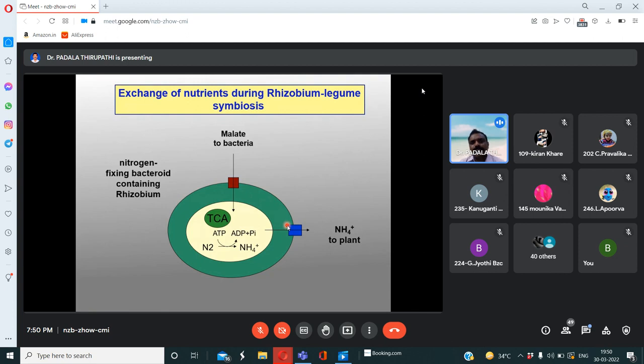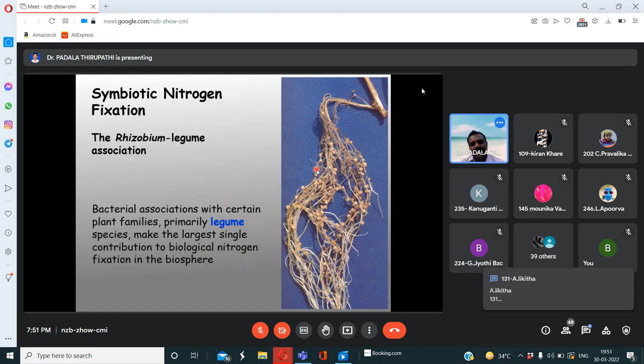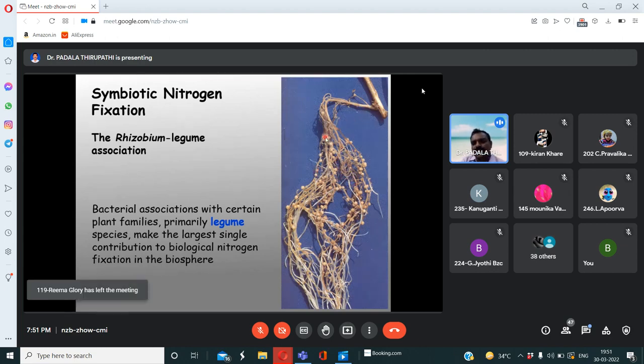So the exchange of the nutrients during rhizobium legume symbiosis. See here, this is the symbiotic metabolic association, how both utilize and exchange the nutrients for survival process. So in this symbiotic nitrogen fixation process, this is the rhizobium legume association. This is one of the Fabaceae member or leguminaceae plant roots which we are observed in this image, right side. So these are the root nodules which is produced by bacteria.